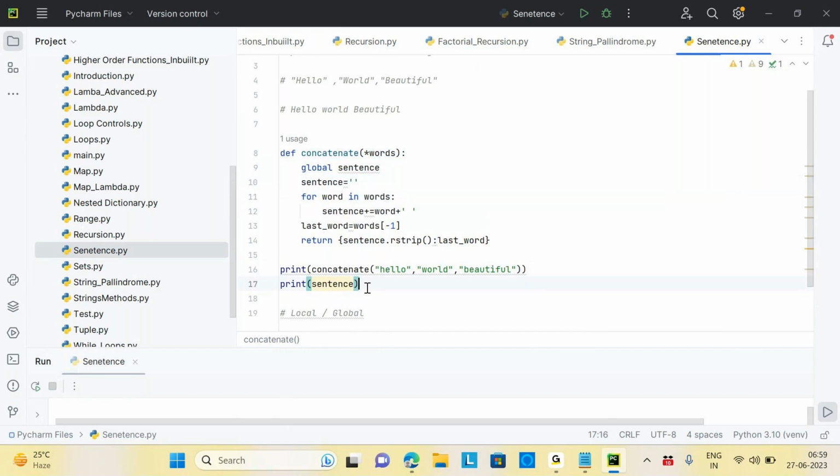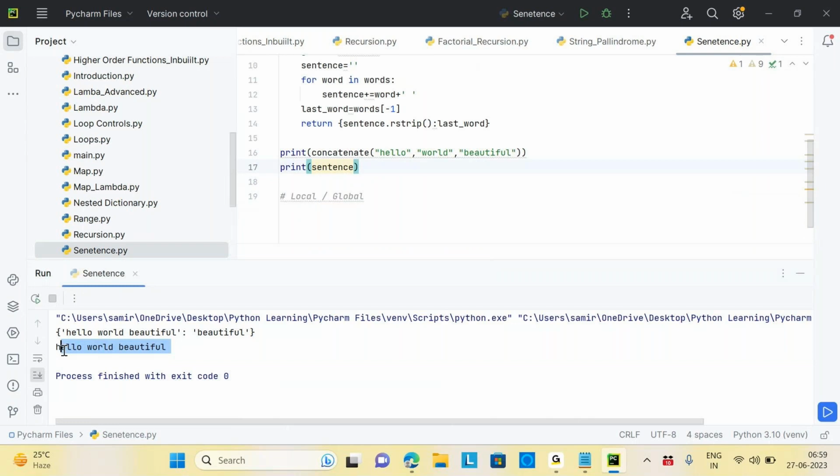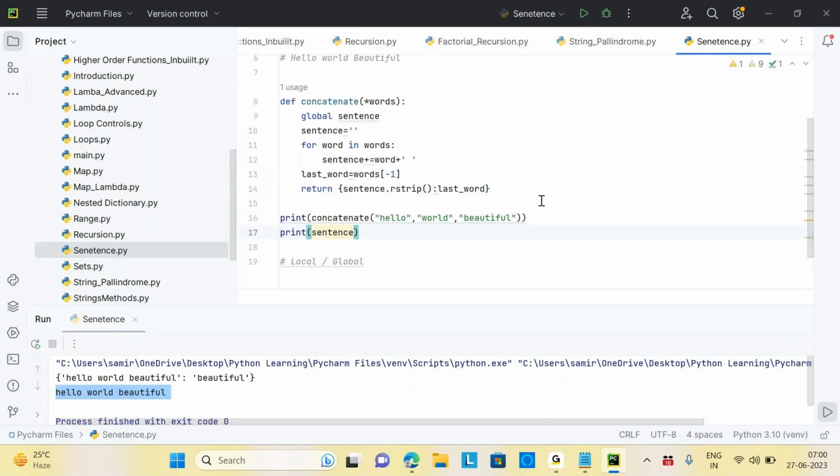Now if I print the sentence here, it should give me the output. See, it's giving me the output, right? So I can access this variable outside of my function as well. Did that make sense? Yes. So this is the scope.